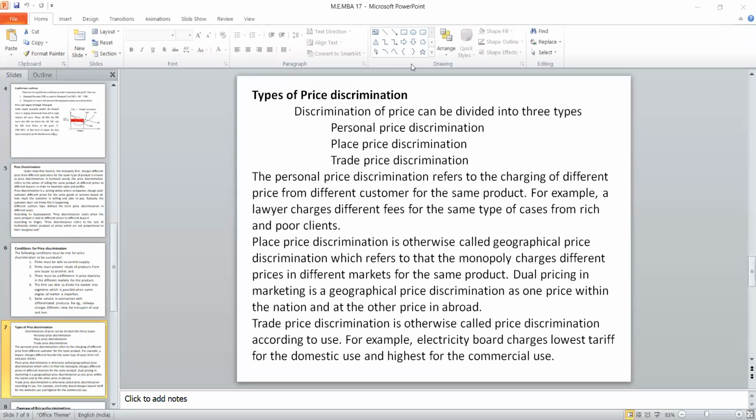Based on the place, there will be a price discrimination. Suppose I am having a market in Pallavaram at 100 rupees. Suppose the same product I have to sell in Cuddalore, then the transportation cost should be added, so the Cuddalore price will be different.